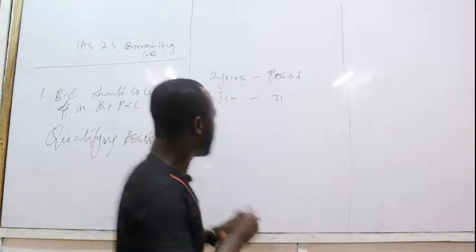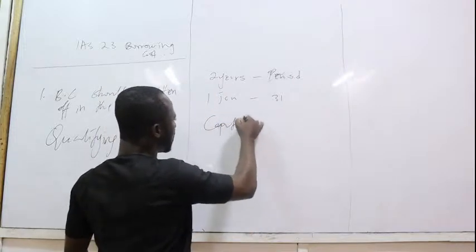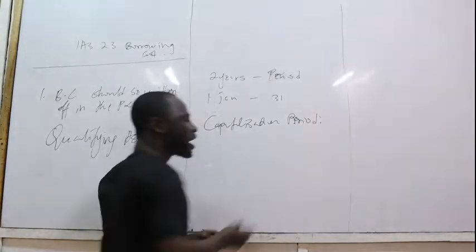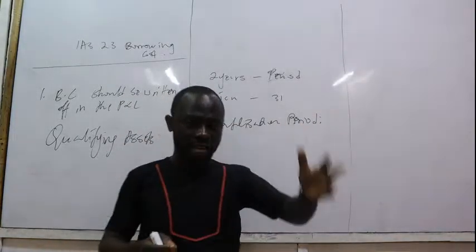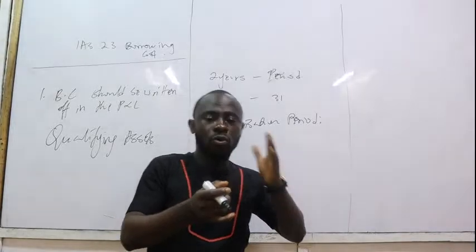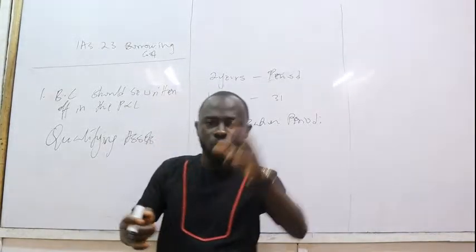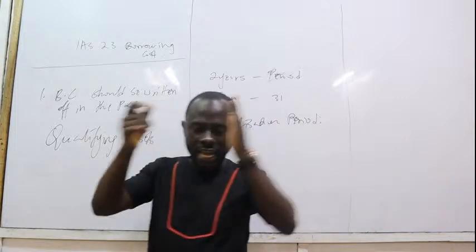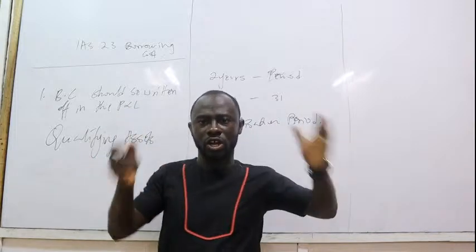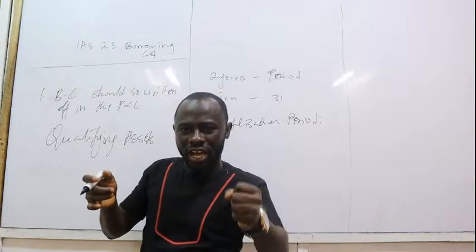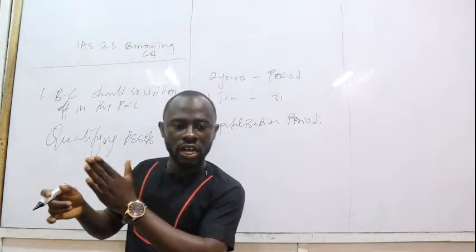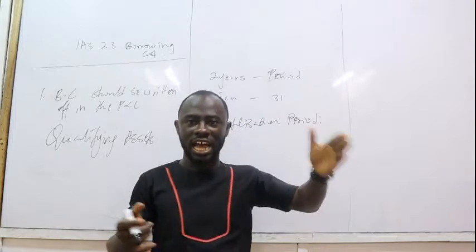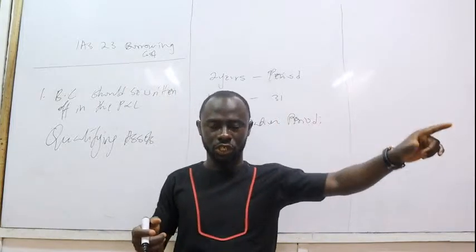So follow me carefully. What is the capitalization period? The capitalization period is simply the period where there is active work on the project. So there has to be active work on the project for us to say that this is the capitalization period.